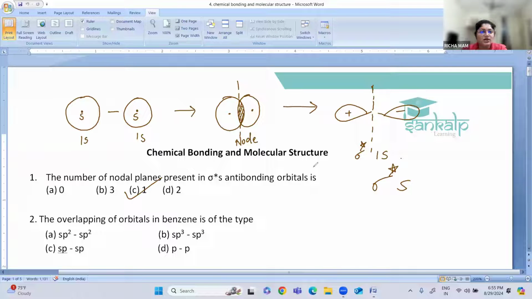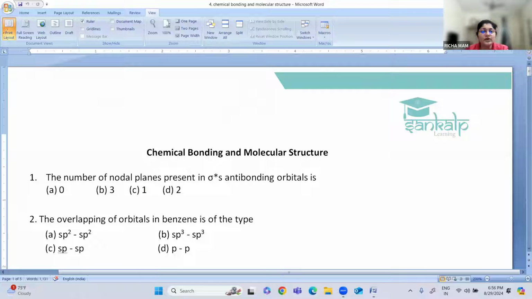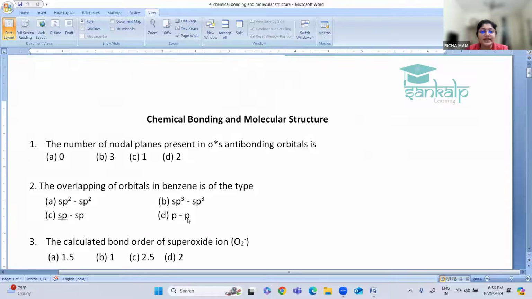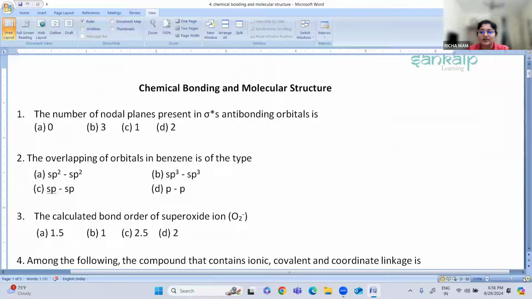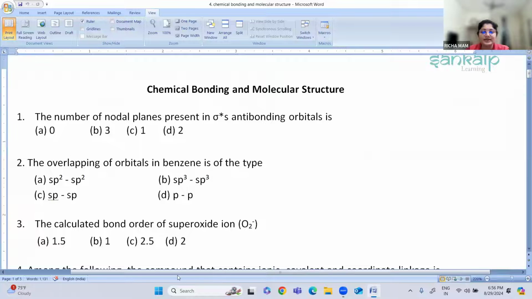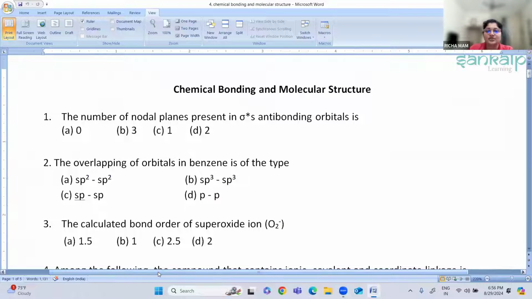Fine. Okay. Let us go for the next question. The overlapping of orbitals in benzene is of the type. So what is the type of overlapping which is taking place in benzene? So how is the structure of benzene? Let me demonstrate the structure of benzene. So we represent benzene how? Benzene is symmetrical, like this.